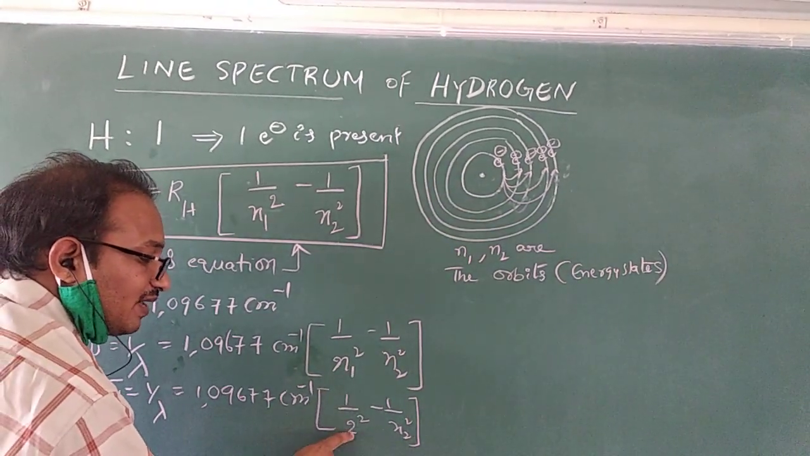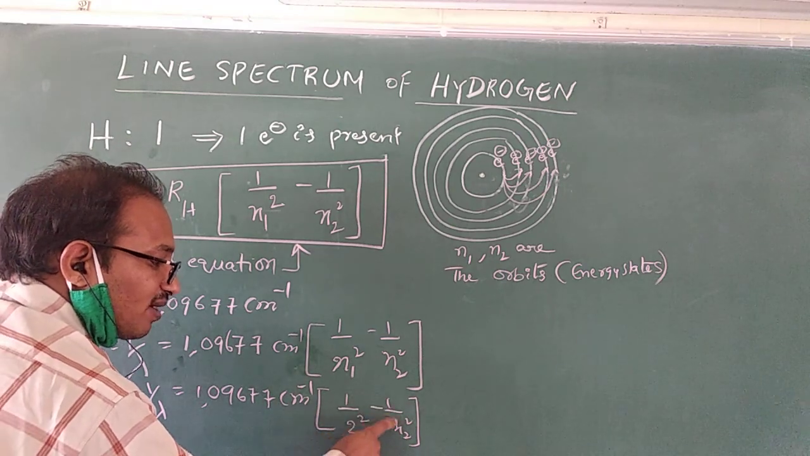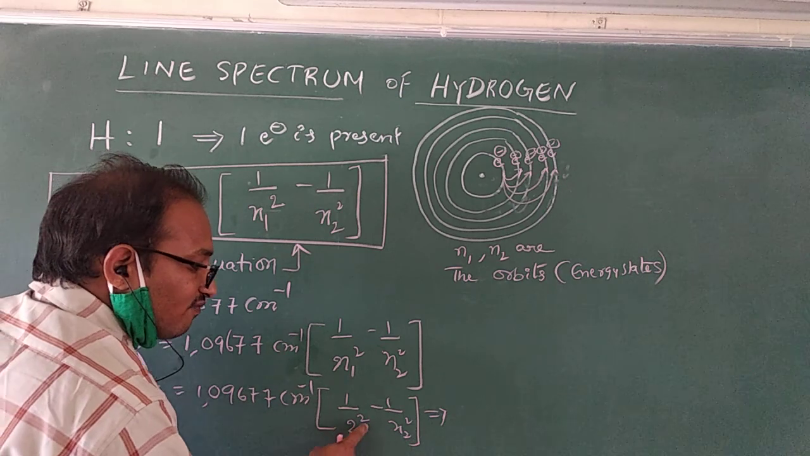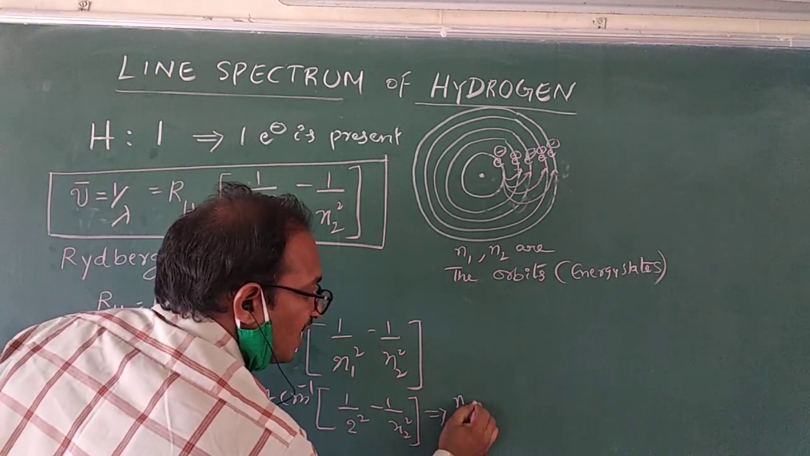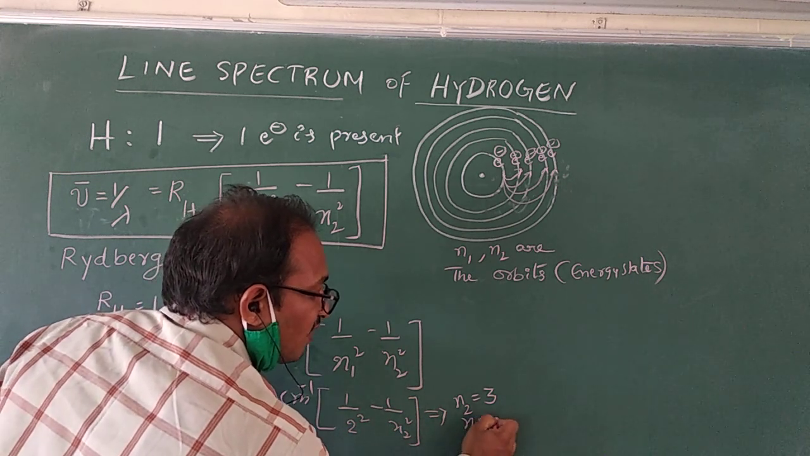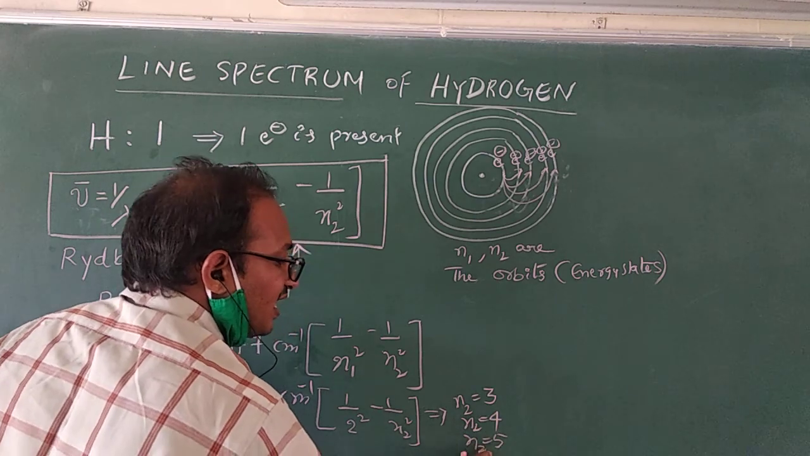So second orbit means Balmer series will come, so 1 by 2 square minus 1 by n2 square. Here, if you want the first line for the Balmer series, the n2 value you have to take is 3. For the second line, you have to take n2 as 4, then n2 as 5 for the third line.